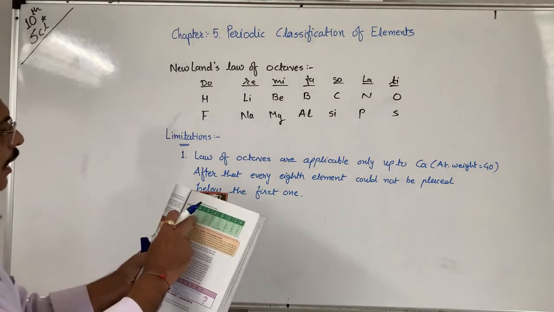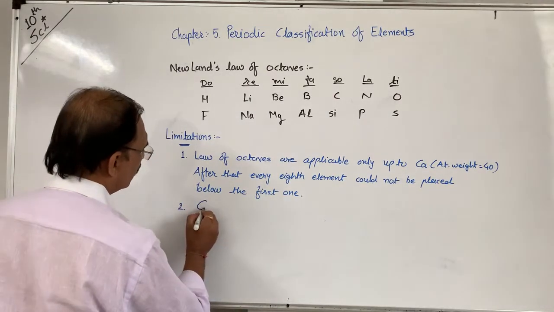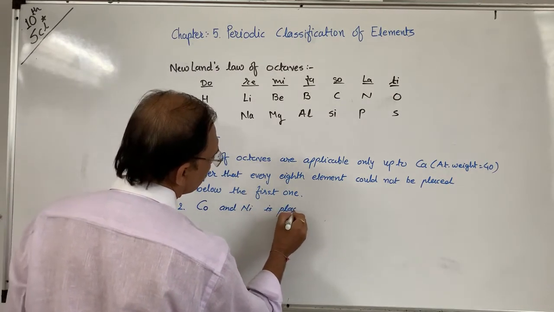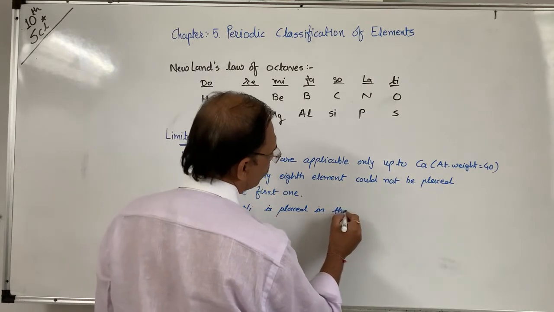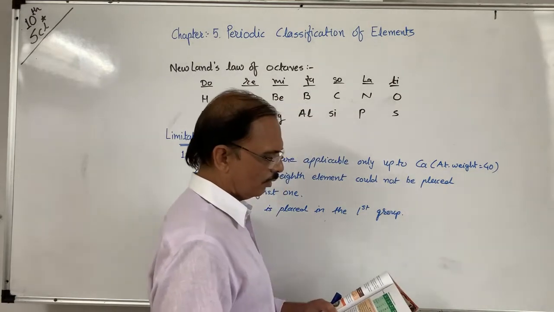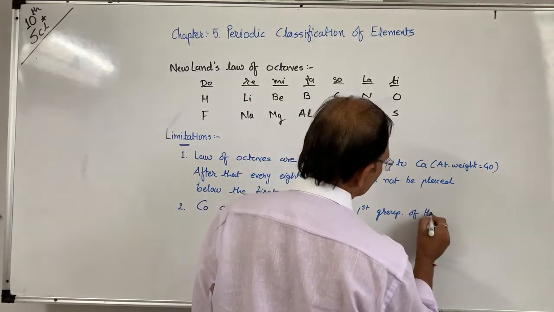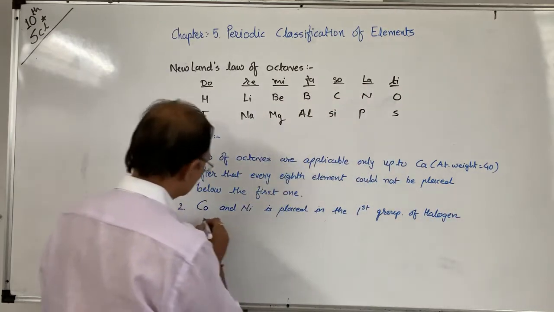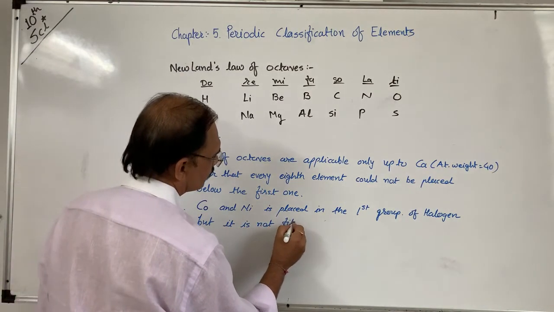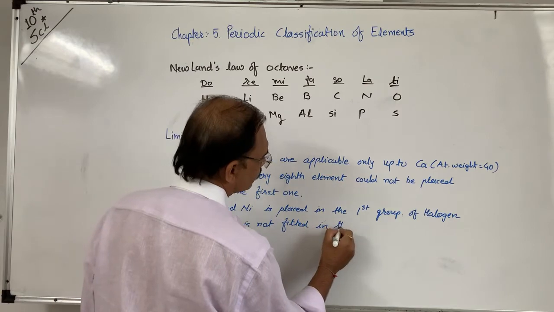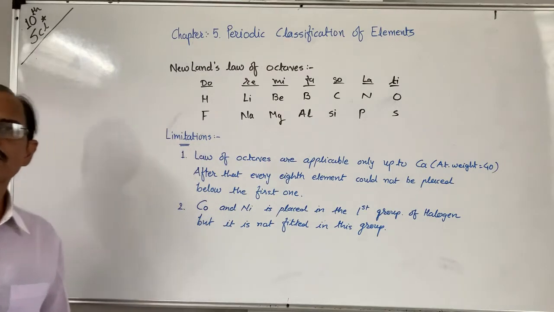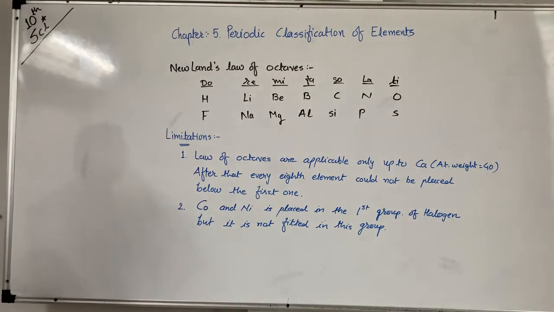See in table 5.3, cobalt and nickel is placed in the first group of halogens, chlorine, bromine, but it is not fitted in this group. Chemical property wise, cobalt and nickel do not fit in the halogen group.